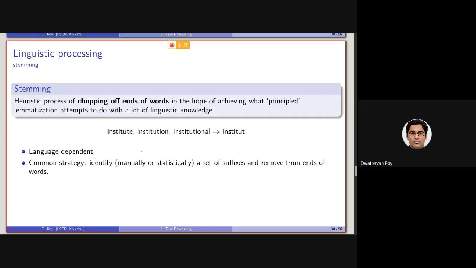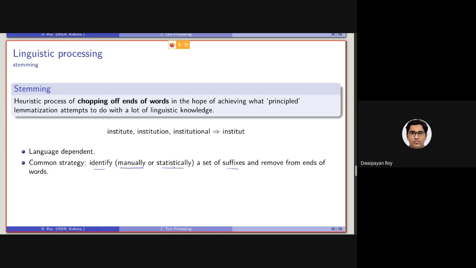So the basic common strategy is to identify a set of suffixes and remove them from the end of words. Now this identifying a set of suffixes can be actually done either manually or statistically. Both are possible.